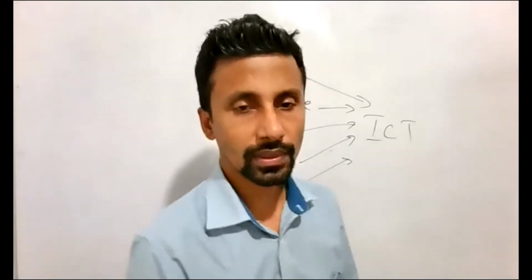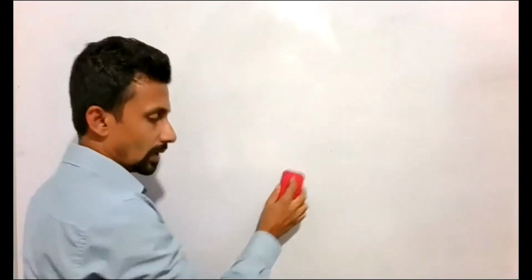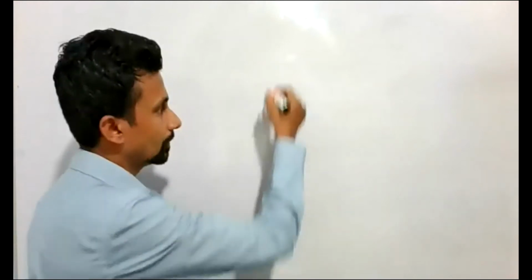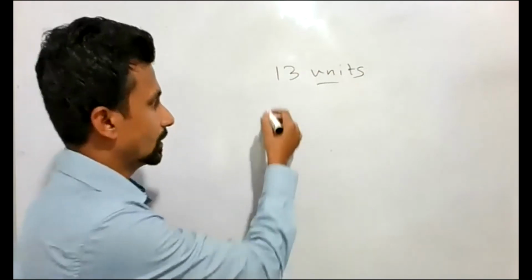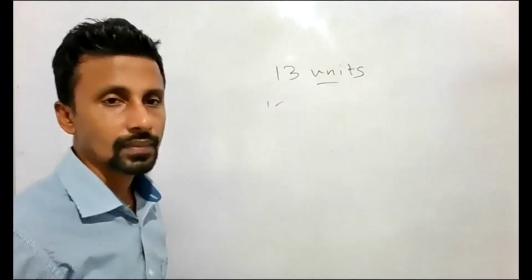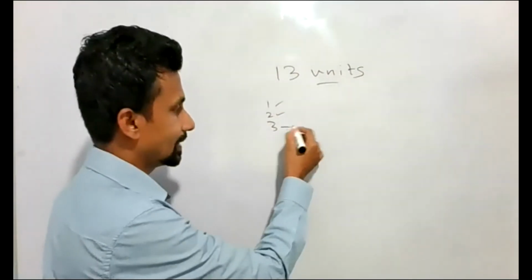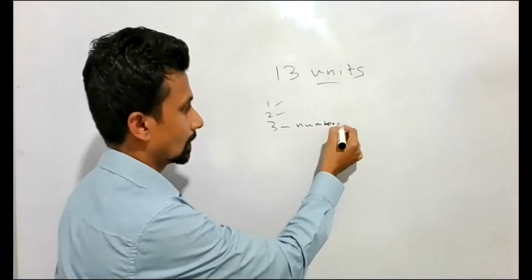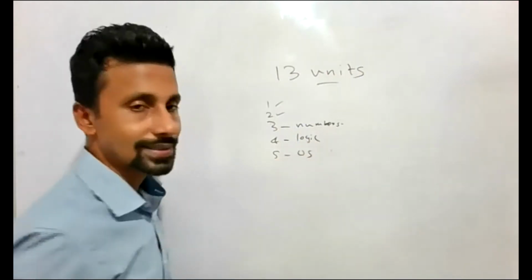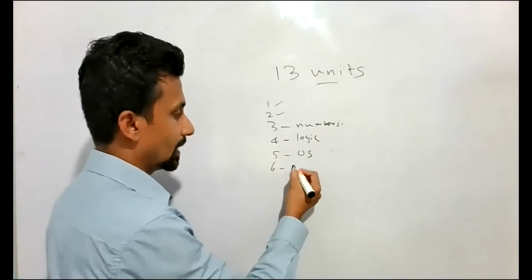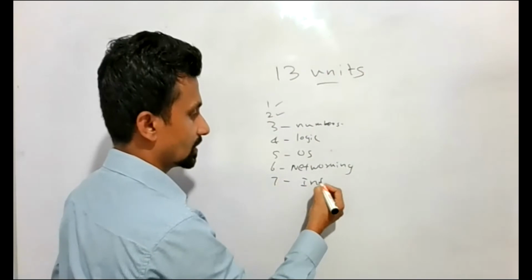So if I talk about the syllabus in ICT, you have 13 units altogether, right? The first unit is introduction to ICT. The second one is devices and all that. The third one is number systems. The fourth one is logic gates and all that. Fifth, operating systems. Sixth one, networking. 7, information systems.